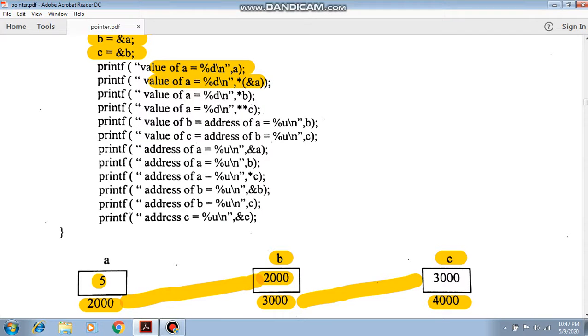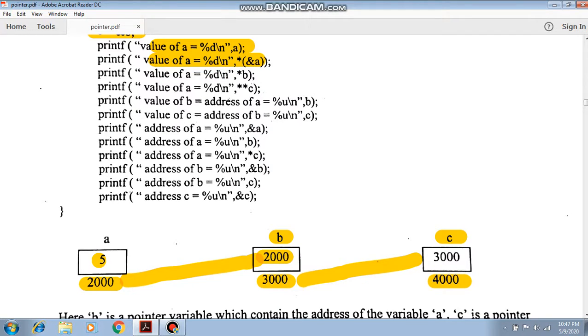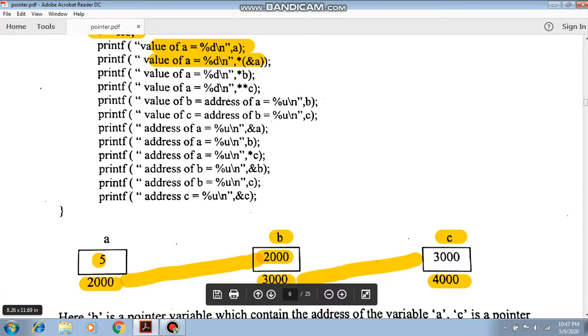Now the value of **c: c holds &b, and b holds &a. So when we put the star for each condition, we get the ultimate value 5. So when we put **c, it gives the value of the normal variable.